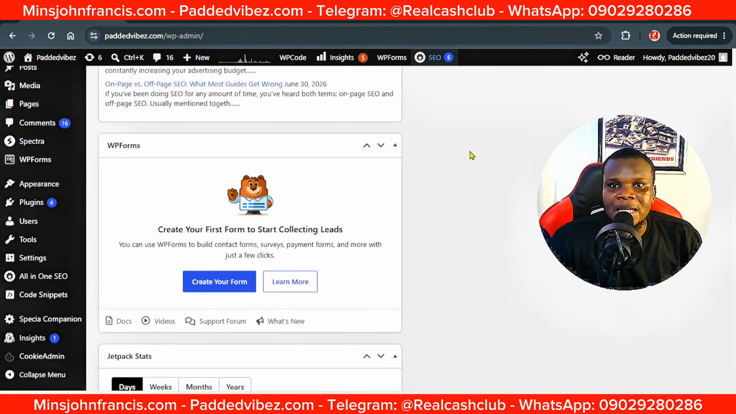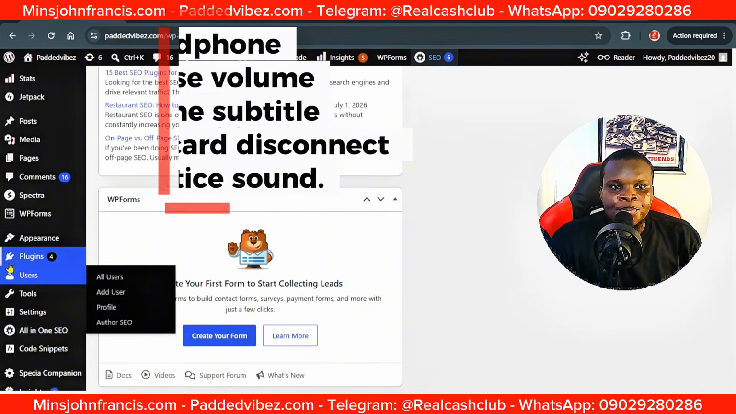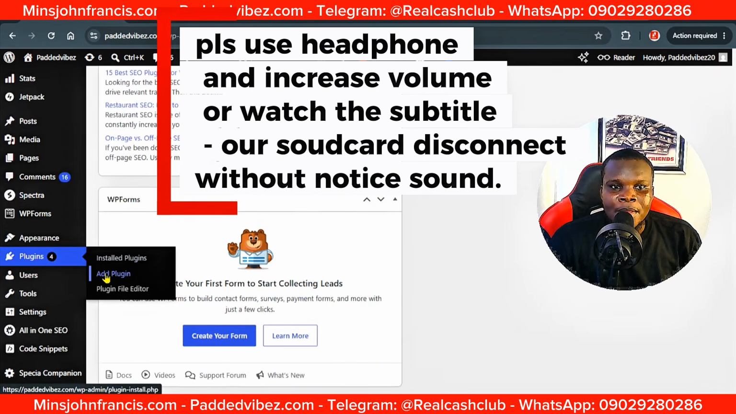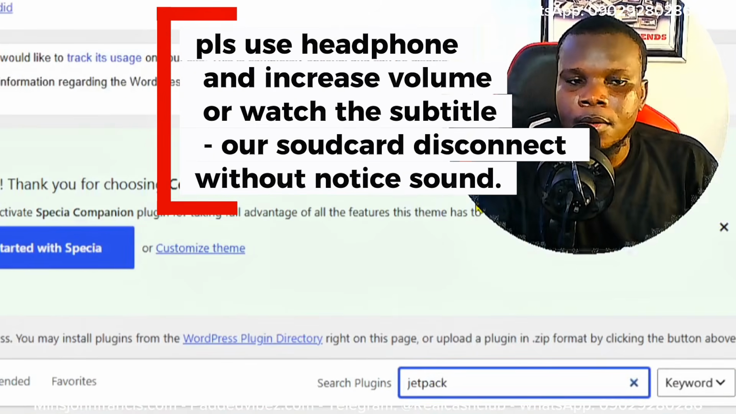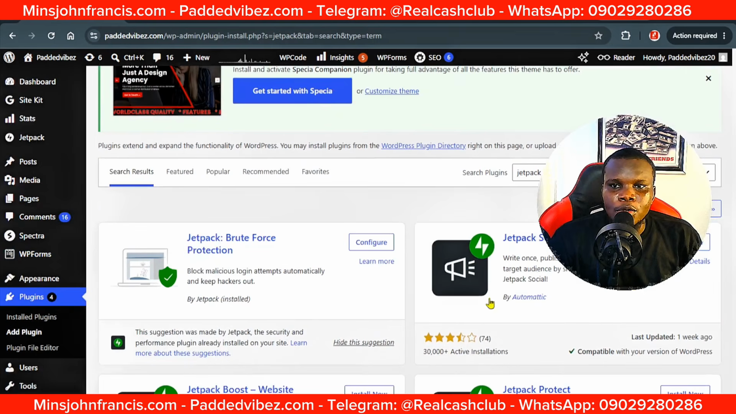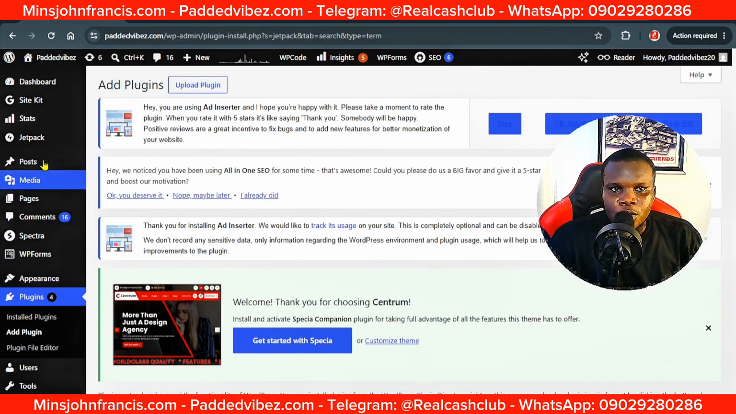If you don't have a website fully developed for you, my team can actually handle that for you. If my team has already built your website, you can use this particular strategy to connect your account to your Jetpack. Then go to the plugin section right here, then click on add plugin. Add the same name, Jetpack. We already have Jetpack installed on this very website. So this is it right here.